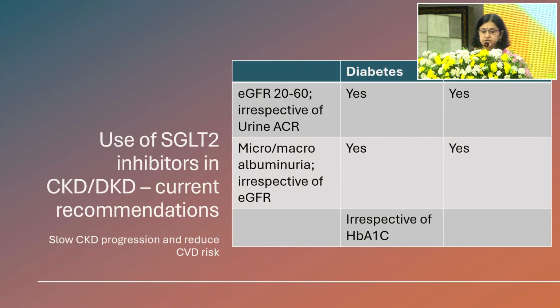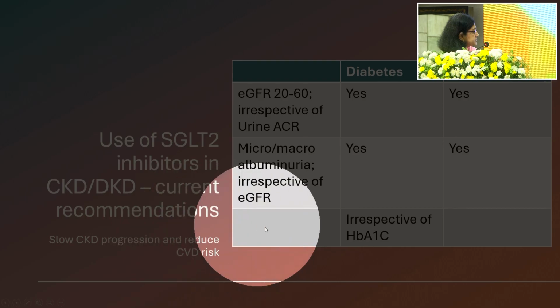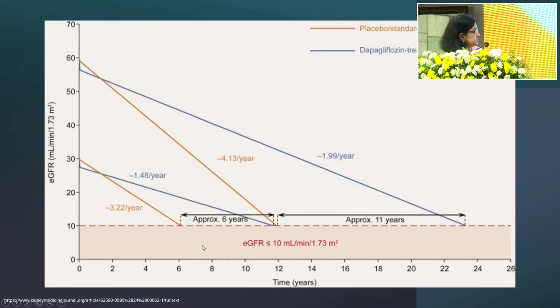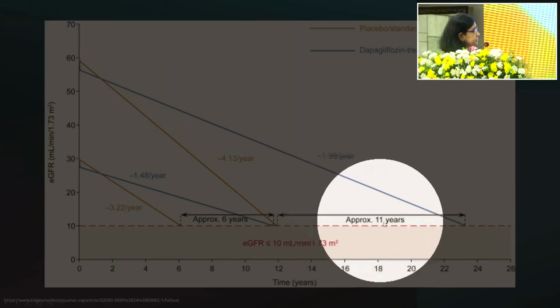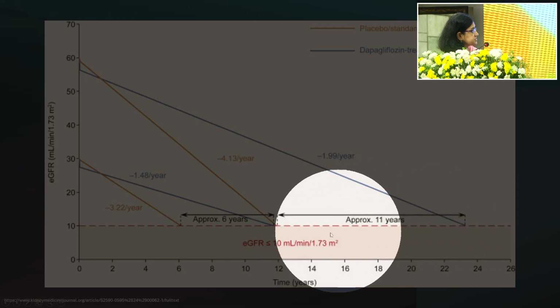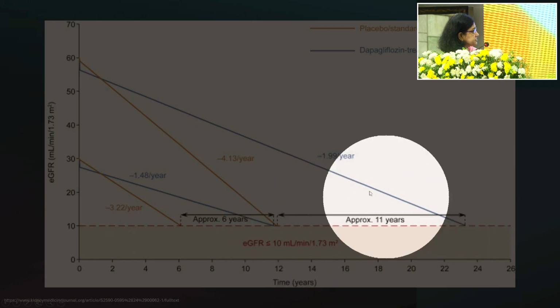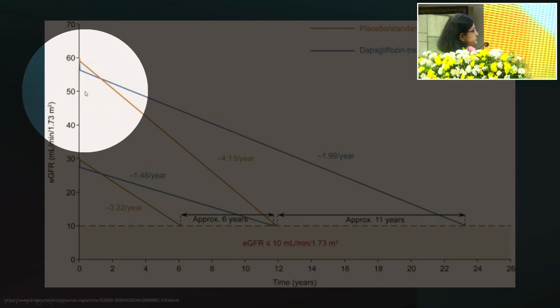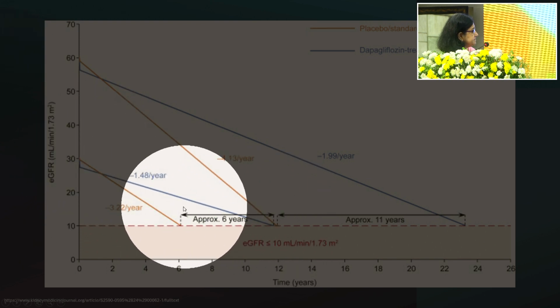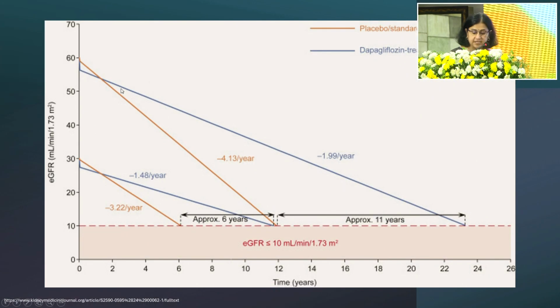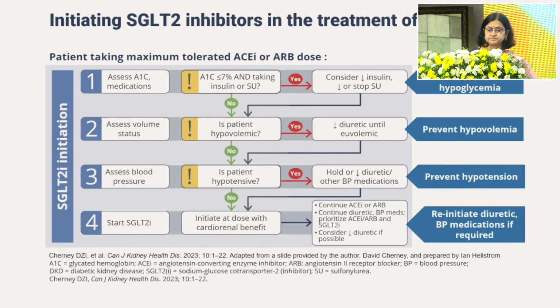Same with no diabetes also. And we give it to slow down the CKD progression and to reduce the CVD risk. These are modeling studies. Again, this graph has been shown to say that if you put people on SGLT2 inhibitors, you're preventing the progression to end-stage kidney disease by approximately 11 years. Even when you start with an eGFR of 60, the lower the eGFR that you start with, you still get some benefit, but it's not as pronounced as when you started earlier.